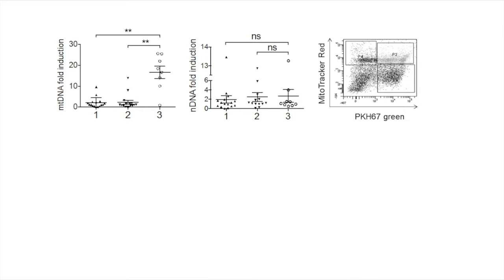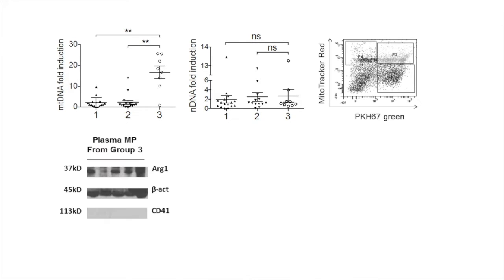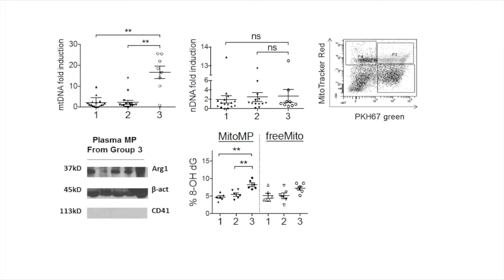We also wanted to identify the source of these microparticles, and as can be seen from the Western blot, when blotted with a marker for hepatocyte plasma membrane, arginase 1, there was a strong signal. However, there was no signal for platelet plasma membrane markers, which are the other known source of microparticles containing mitochondria.